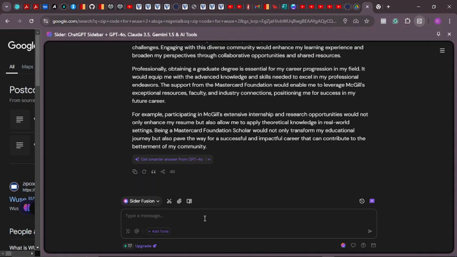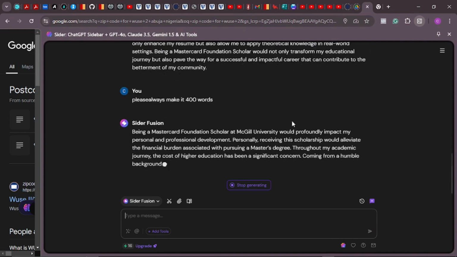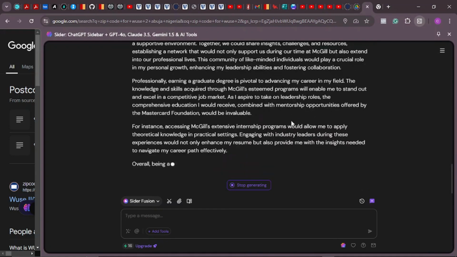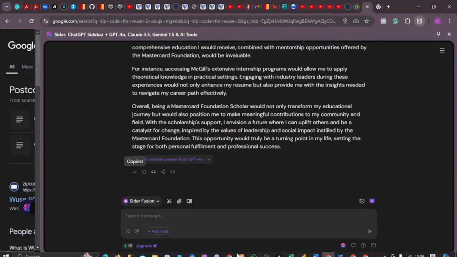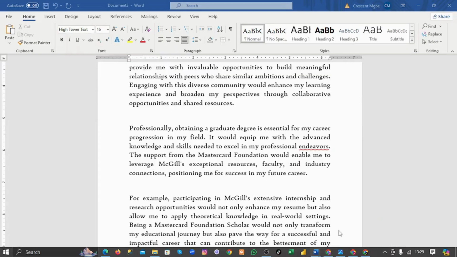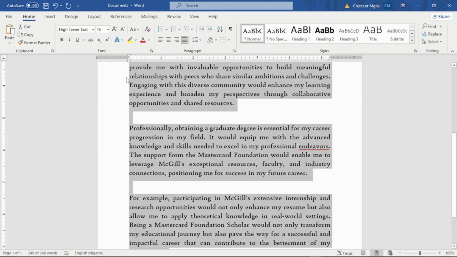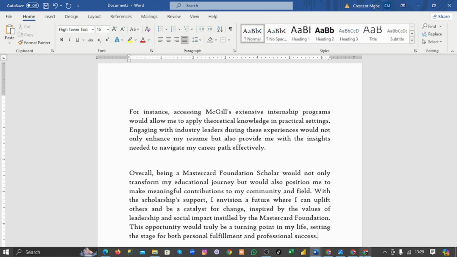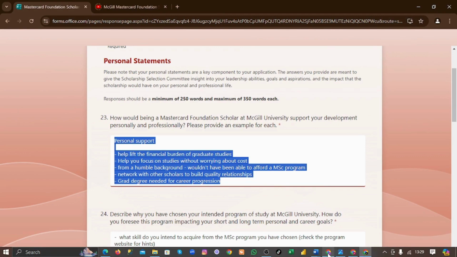All right. So please, we'll tell it to always make it 400 words. Good. Then it's going to reframe everything. Now let's go back to our document, highlight everything, delete and paste the new one. Now we have 399 words. Oh no, what we need is just 350 maximum, right?